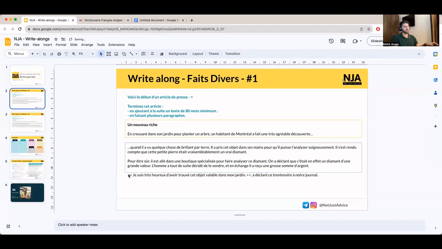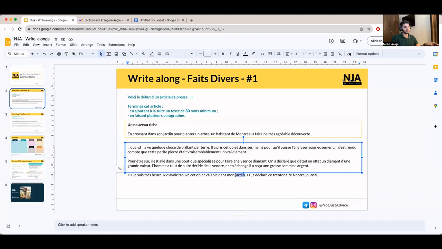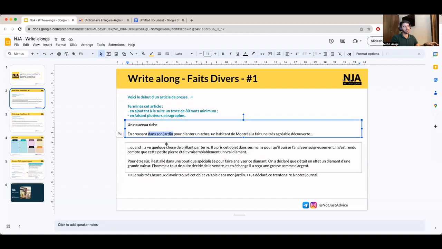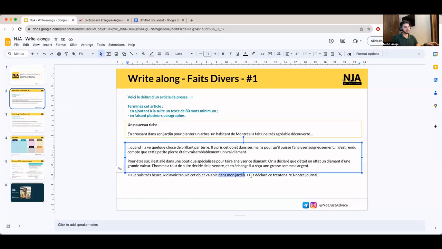Okay, I'll explain this line to you. Je suis très heureux d'avoir trouvé cet objet valable dans mon jardin. What he's saying, I'm very happy to have found this object of great value in my garden. And now using my garden, I'm linking this initial sentence here which says in his garden. I'm here making him say that I found this object in my garden. A déclaré ce trentenaire means this 30-year-old something à notre journal. À notre journal basically is to our newspaper.